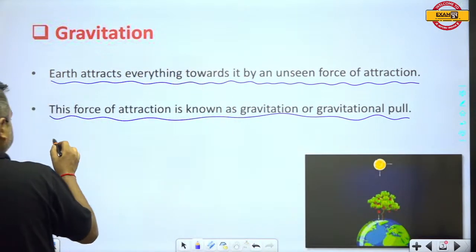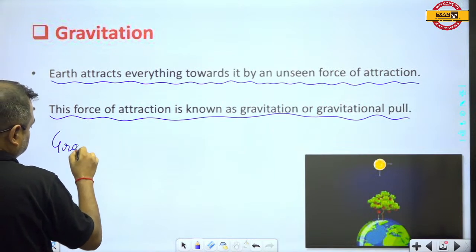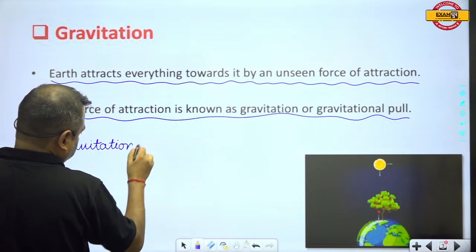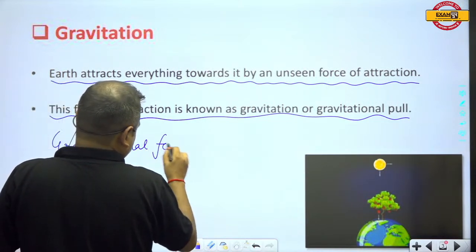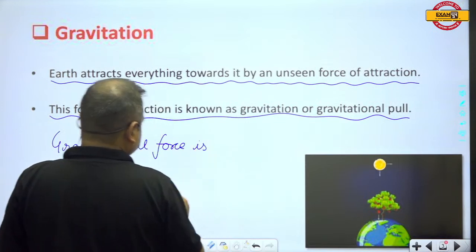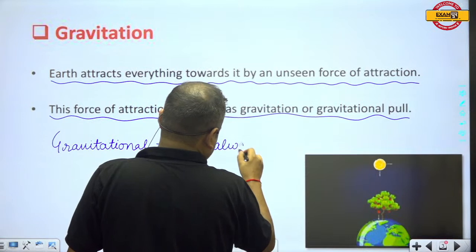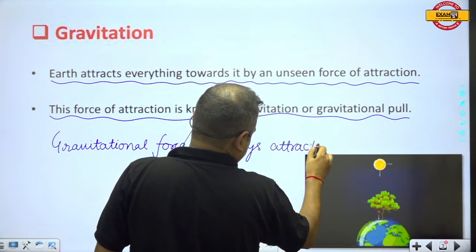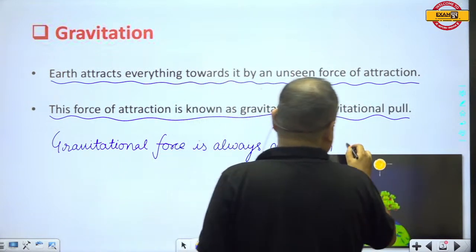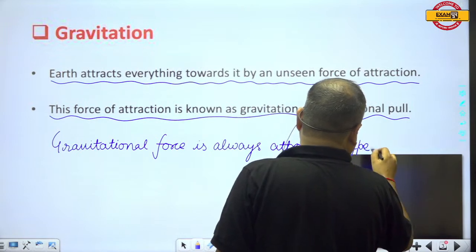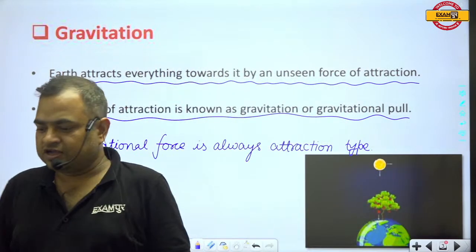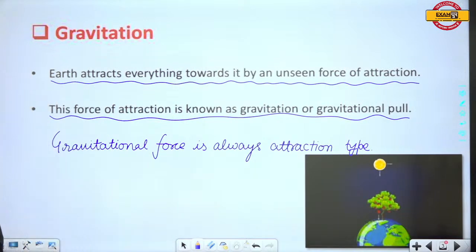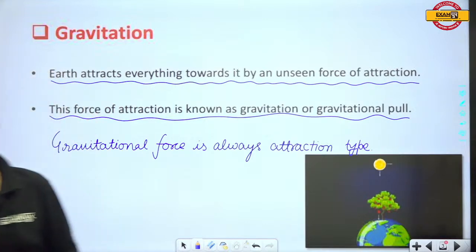One thing I would like to write here: gravitational force is always attraction type. Gravitational force cannot be repulsion type.